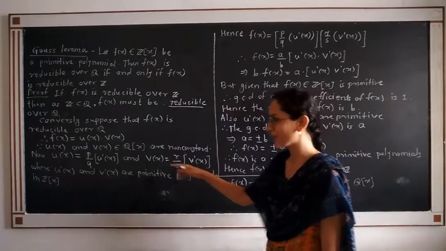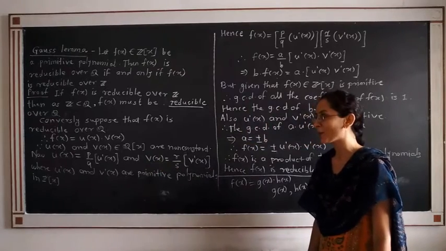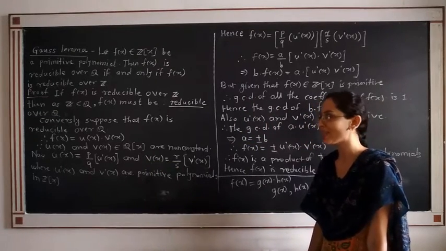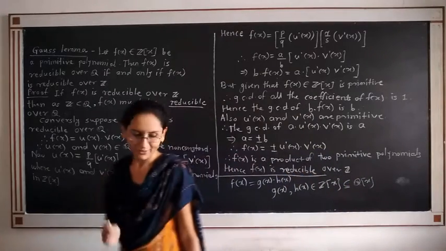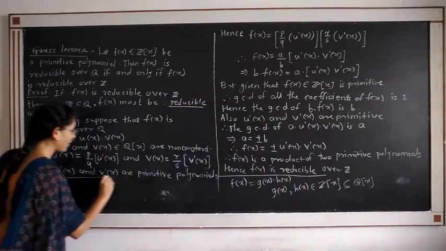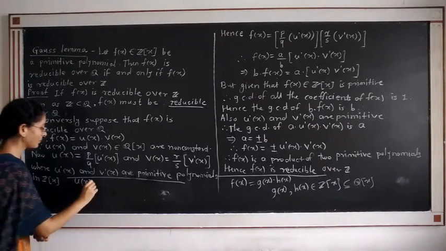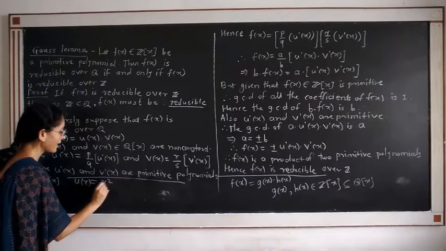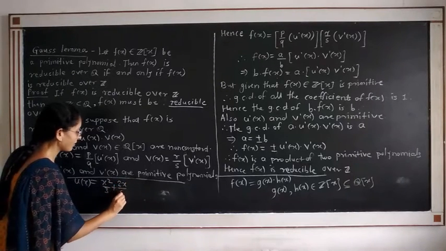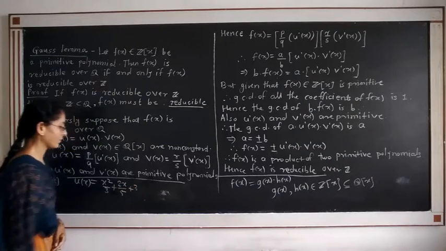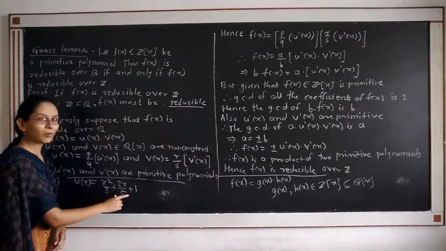Now v dash of x and u dash of x are not the derivatives of v(x) and u(x). Remember that these are only notations. Now suppose the polynomial u(x) is of this form: x squared by 3 plus 2x by 5, plus 1. Now this is a polynomial.